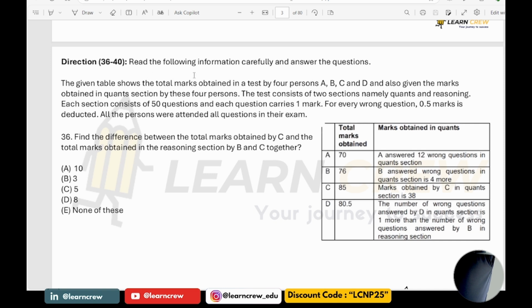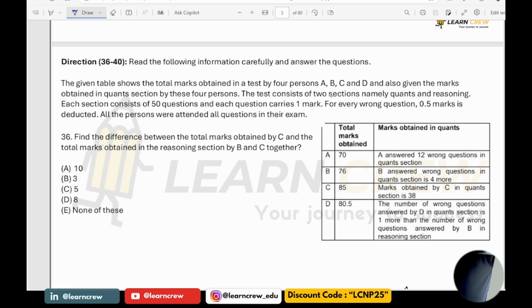The first one is a question based on DI. Please see here. The given table shows the total marks obtained in a test by 4 persons A, B, C and D, and also gives the marks obtained in the quant section by these 4 persons.